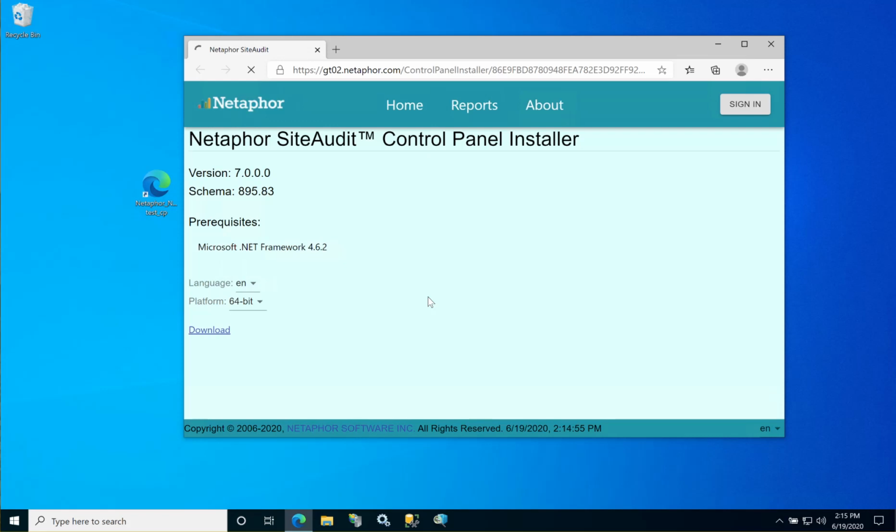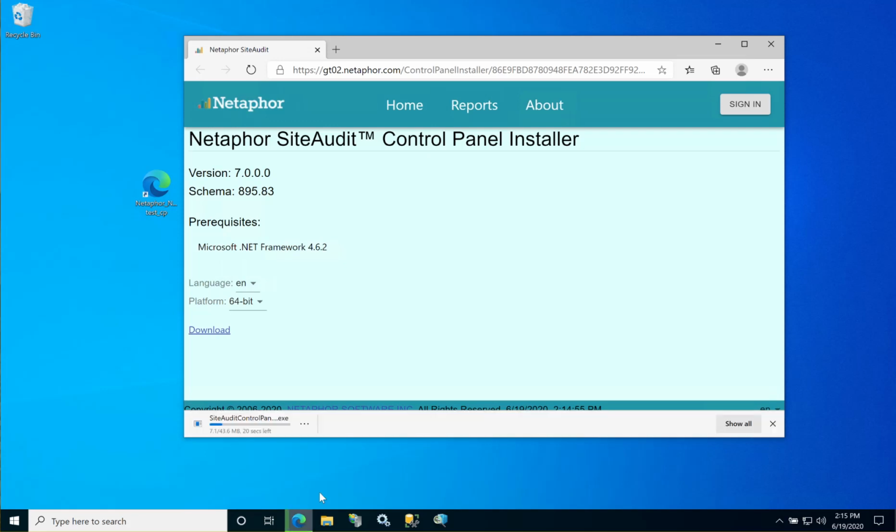Now I'm running Microsoft's Edge Chromium browser. It's a little bit more secure than just Internet Explorer or something like that, and so it may ask for additional permissions to download the software. So we'll see that here in just a moment. Okay, it's starting the download. This file size is about 44 megabytes.